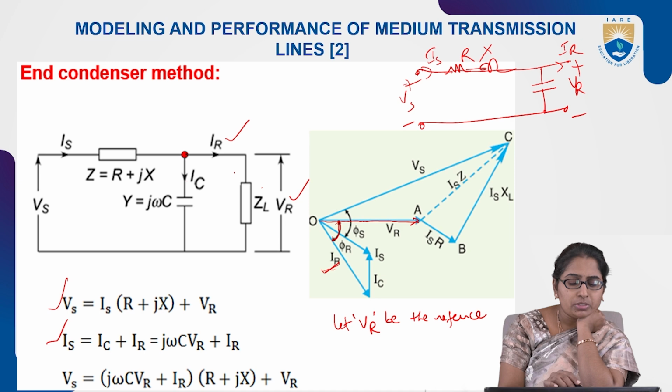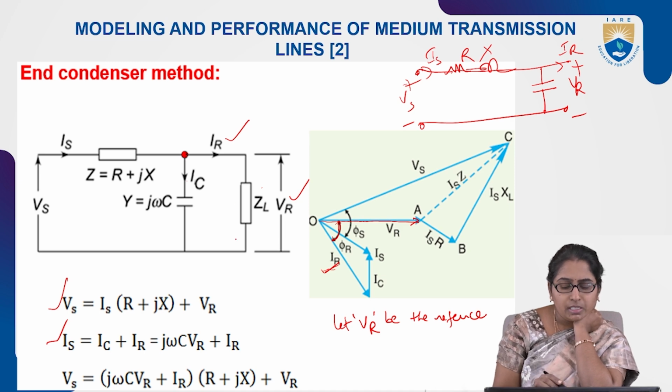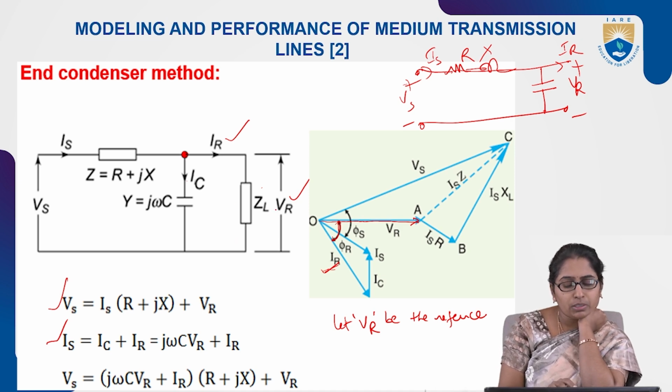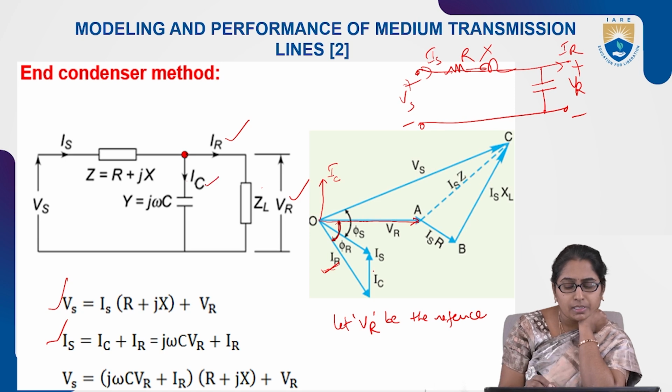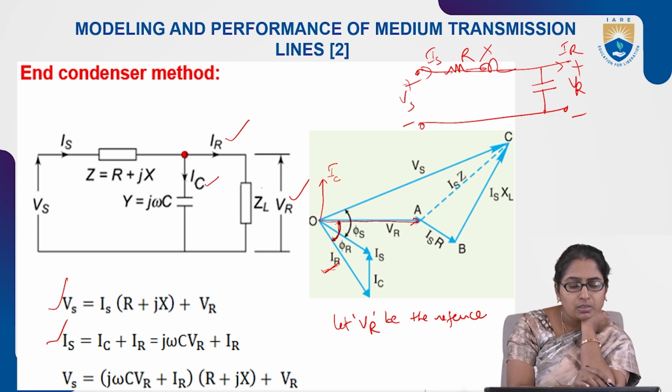Because it is across the load, IC is given with respect to VR. The IC current leads VR by 90 degrees, so this is IC. It leads VR by 90 degrees. And also from the circuit, the phasor sum of IC plus IR is given by IS.